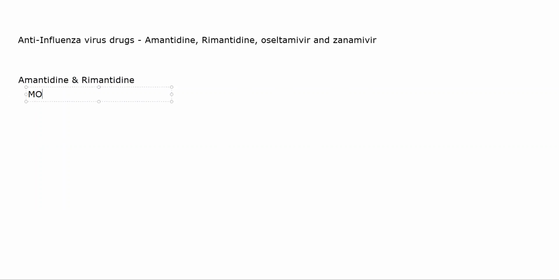So mechanism of action, it acts on and prevents two steps, that is uncoating and assembly. इन लोगों को early step and late step भी बोलते हैं. In some textbooks you will find that they are working on early step, which is uncoating, and late step, which is assembly. Means the same. ठीक है, of viral replication.